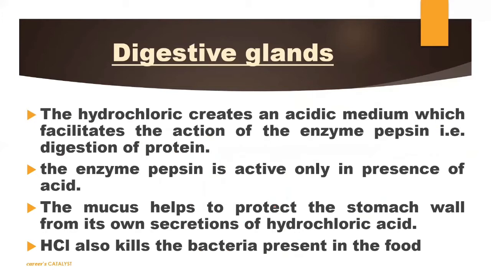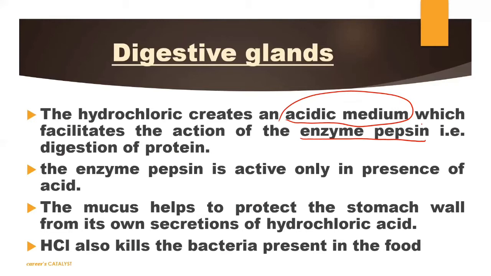What is the function of this HCl acid? Actually, HCl helps to make the medium acidic. As we know, it is an acid, so obviously it will make the medium acidic. Now, what is the need of making the medium acidic here? This acidic medium will help to digest the protein content because the pepsin will act only when the medium of the stomach is acidic.